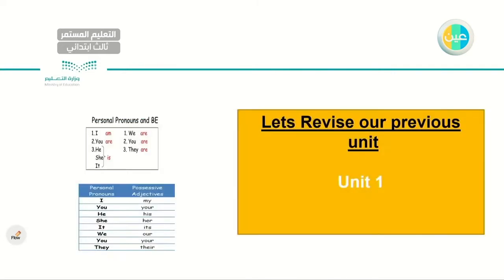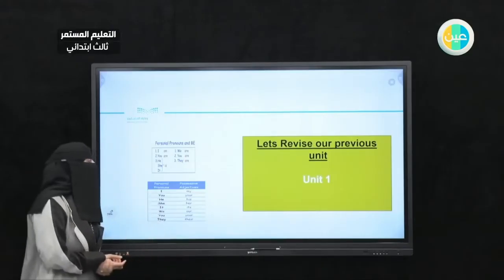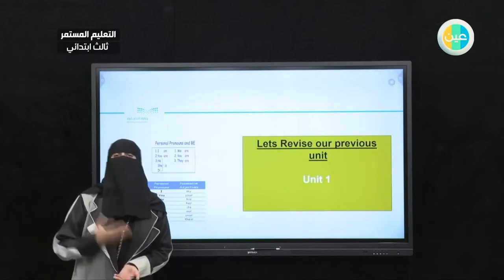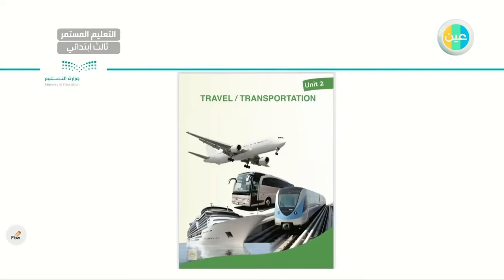So let's start. Bismillah. Let's try by remembering what we've learned in the previous lesson. In the previous lesson, if you could remember, and I know you remember well, that we discussed grammar. We talked about the subject pronouns, personal pronouns with verb be, and how to make yes/no questions. Also, we talked about possessive adjectives. My, her, their, our, his. Very good, very good.